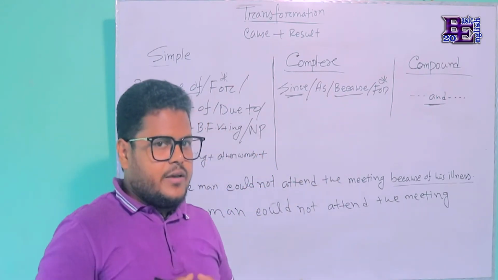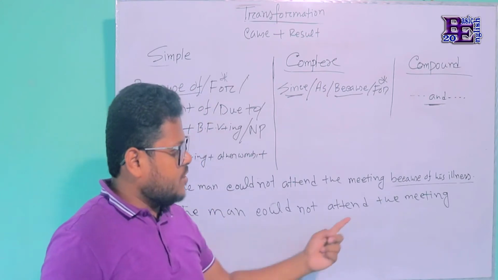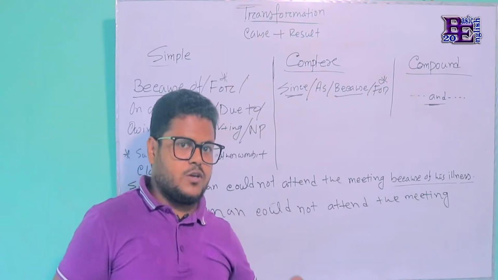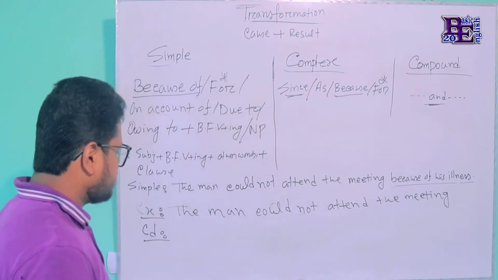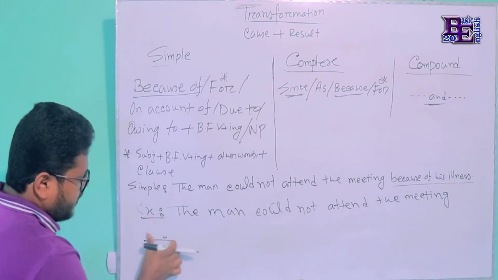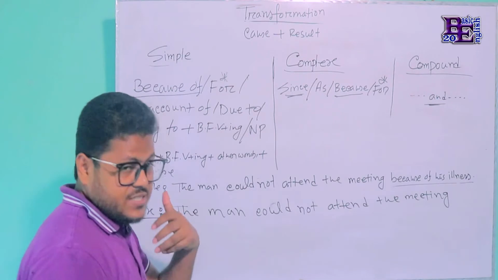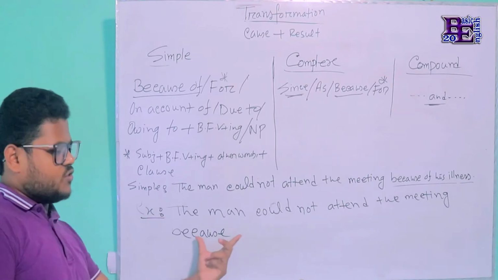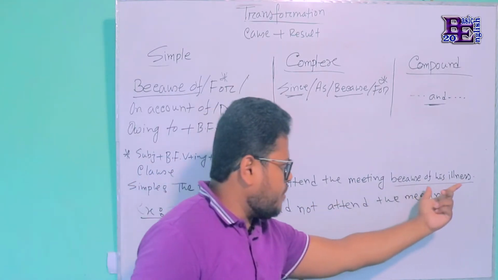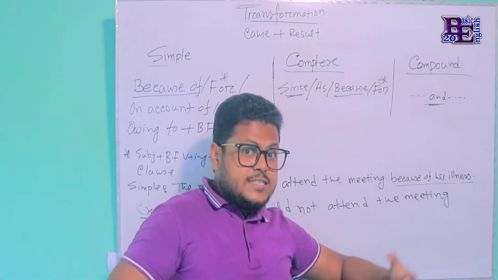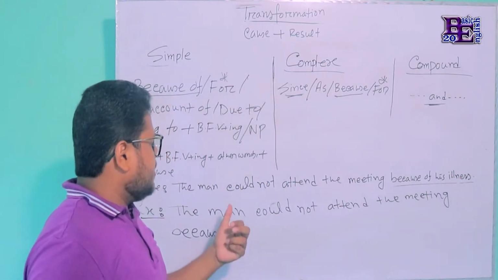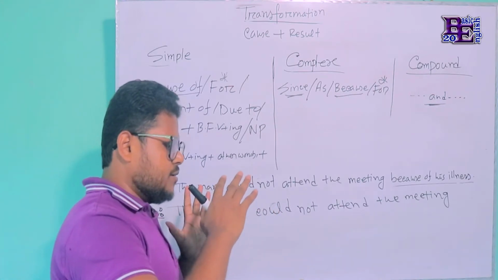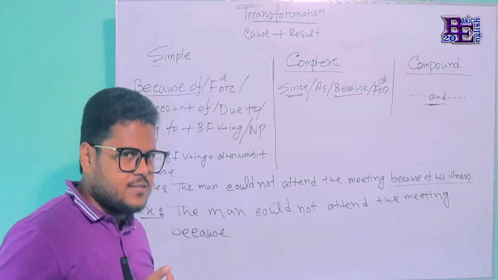So we will remove our confusion by using because in place of because of, so that you can have a clear concept of because of and because. Let's see. Meeting. What is the reason? The reason is that because, there is no of here. You have to make a sentence with this part, his illness. Who was ill? The man was ill. This is again in the past tense. That's why you have to write the clause after because in the past indefinite tense.